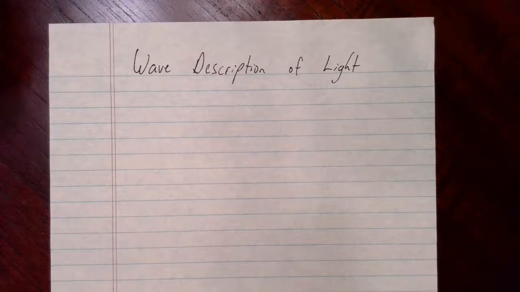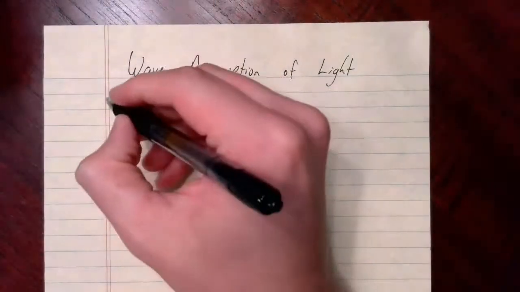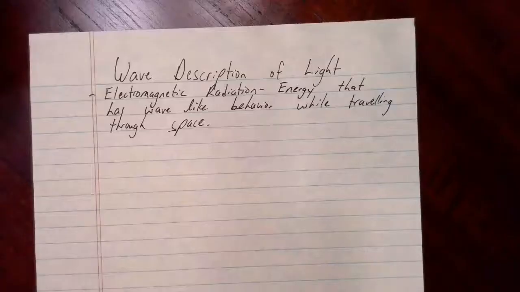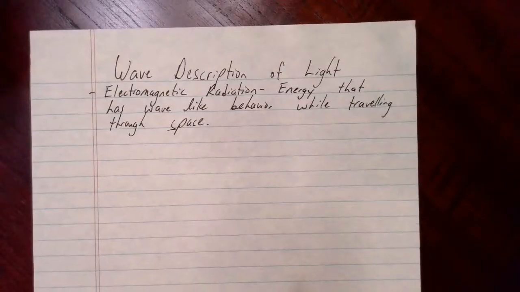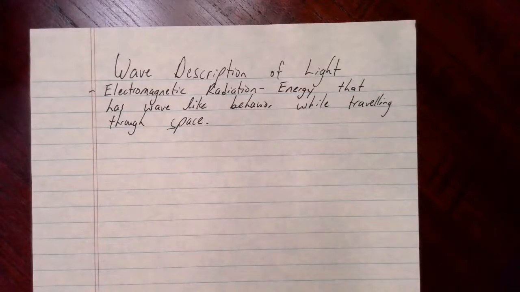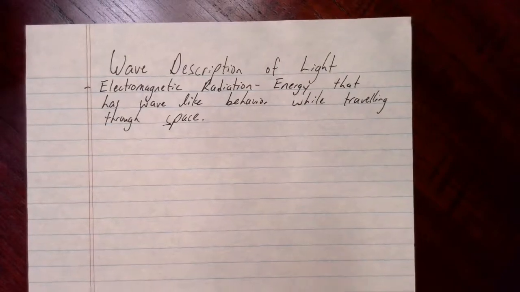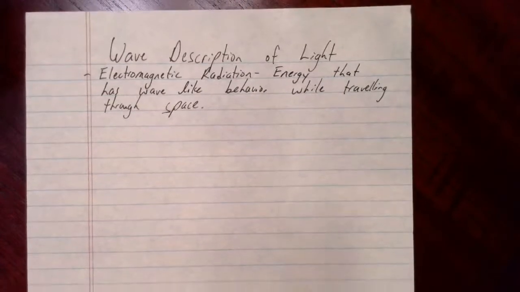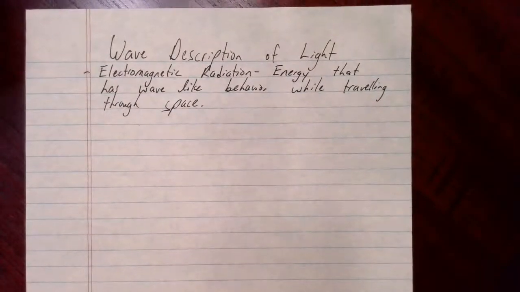The majority of the waves that we'll talk about in chemistry are in the form of electromagnetic radiation. All electromagnetic radiation is an energy that has wave-like behavior while traveling through space. If you look at the word electromagnetic, you could probably guess that electromagnetic radiation arises from some combination of magnetic and electric fields. So let's look at the different forms of electromagnetic radiation, or electromagnetic waves, that we'll deal with.